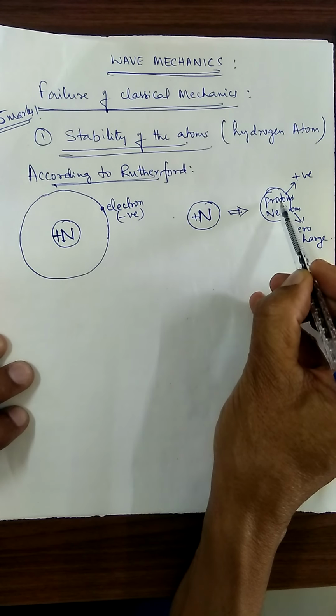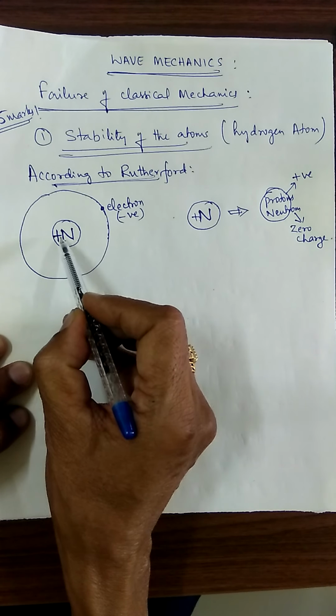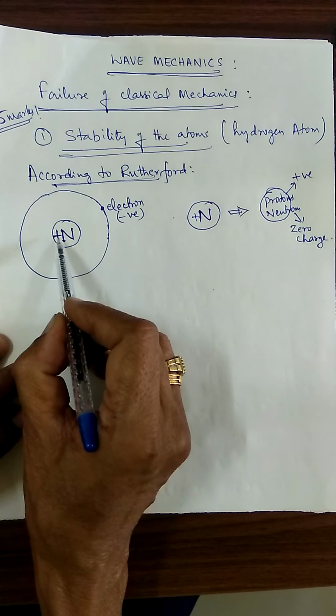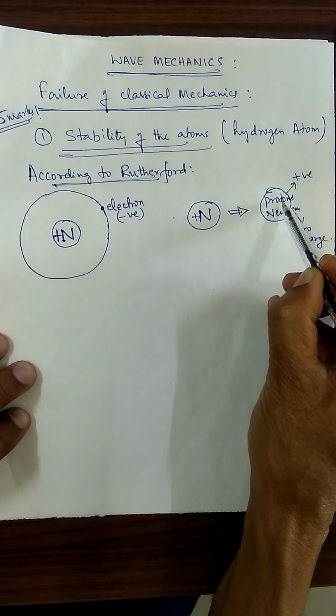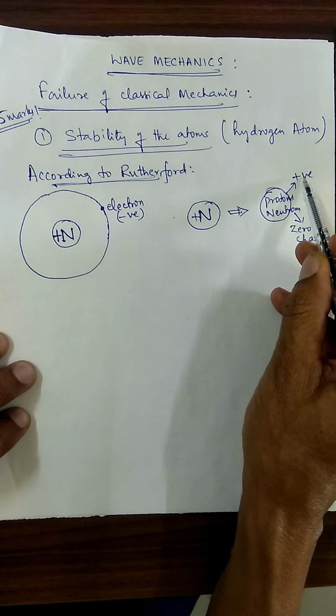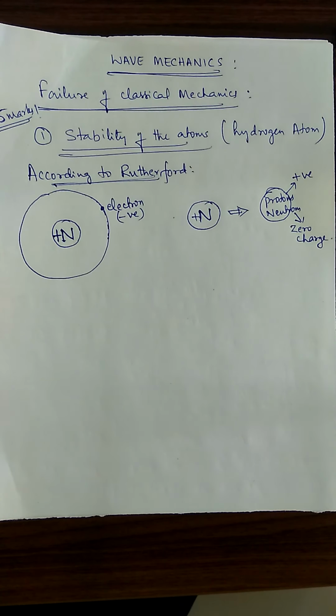Because of these protons, the nucleus carries positive charge. Neutrons are neutral in charge, meaning they do not carry any amount of charge, whereas only the protons carry the positive charge. This is the basic concept.